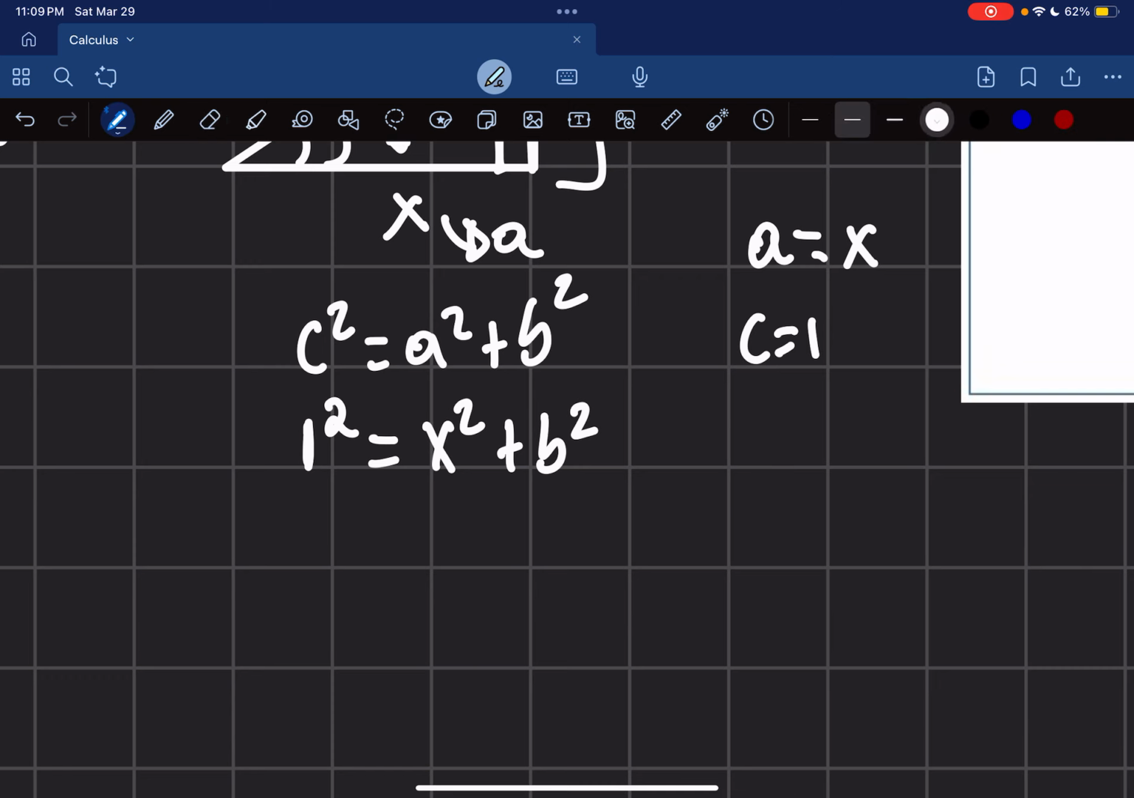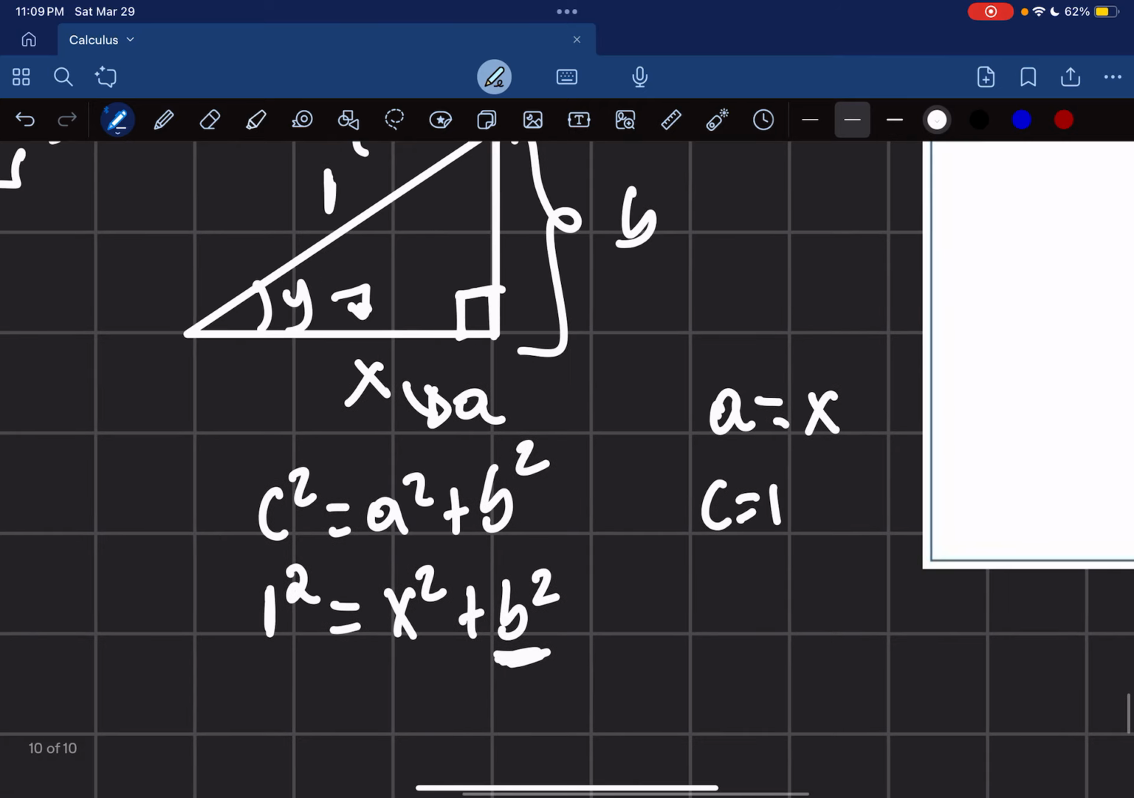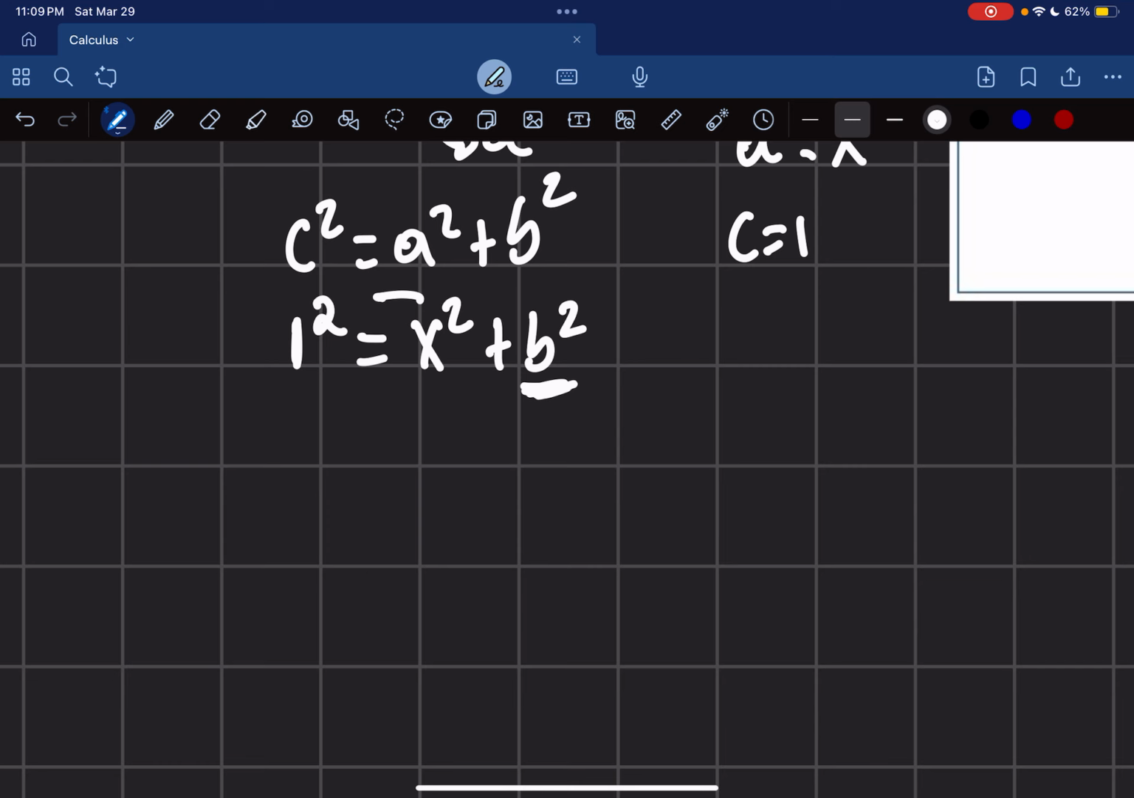This is my first thing, but I want to solve for b. I want to solve for b, right? So I want to solve for this side here, b. What can I do? I can subtract both sides by x squared. So I end up with 1 squared, which is 1, minus x squared is equal to b squared.